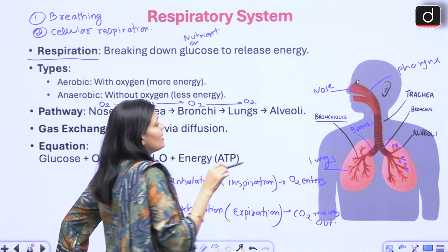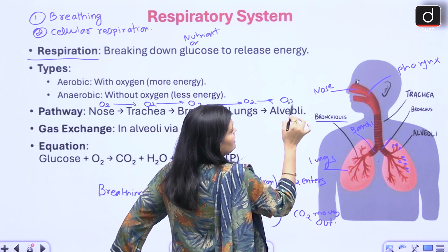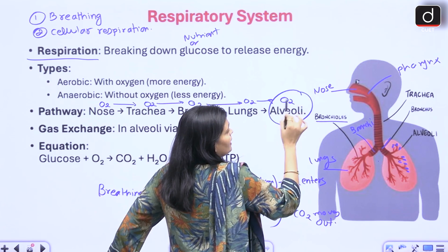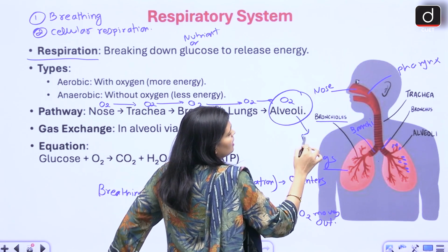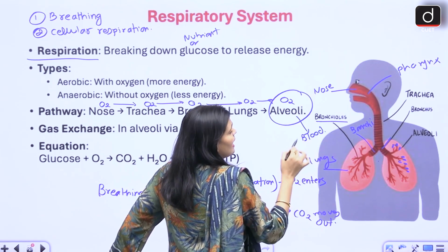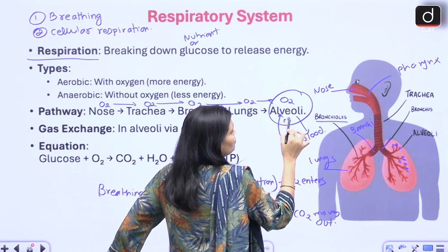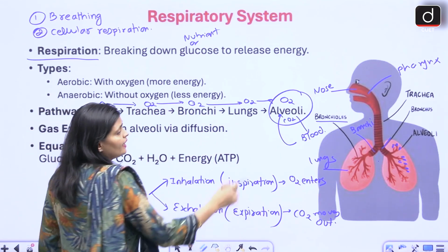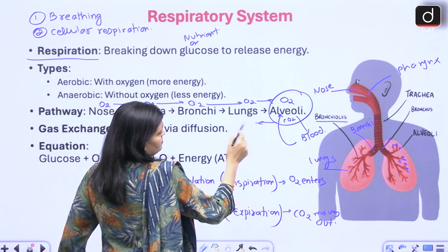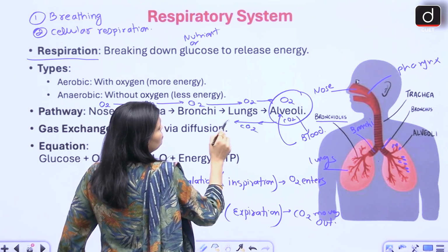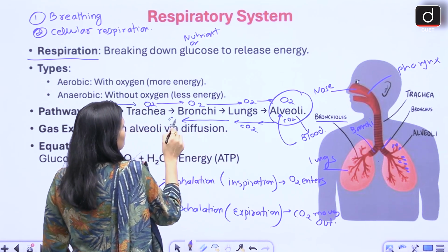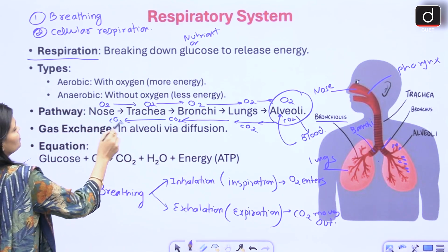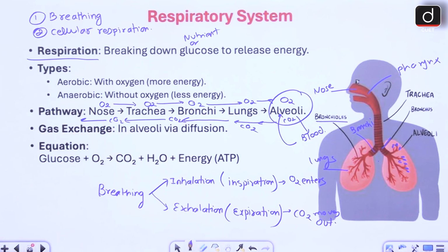Within the lungs, what happens? From the alveoli, oxygen enters into the blood, right? And from the blood, CO2 enters into the alveoli, right? Now again from the alveoli, CO2 reaches to bronchi. From the bronchi, CO2 reaches to trachea. From the trachea, CO2 reaches to nose and then comes outside the body.